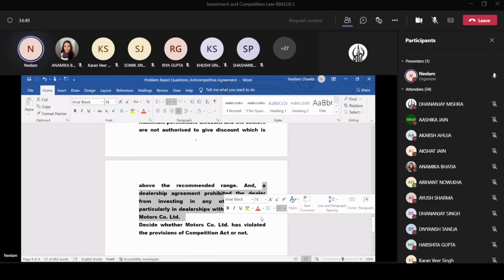They are prohibiting them from dealing or investing in the goods of another manufacturer. In this case also, one thing is missing: only the prior approval of the Motors Company is required to enter into such agreements. That's why CCI said this is also not violating the provisions of the Competition Act.